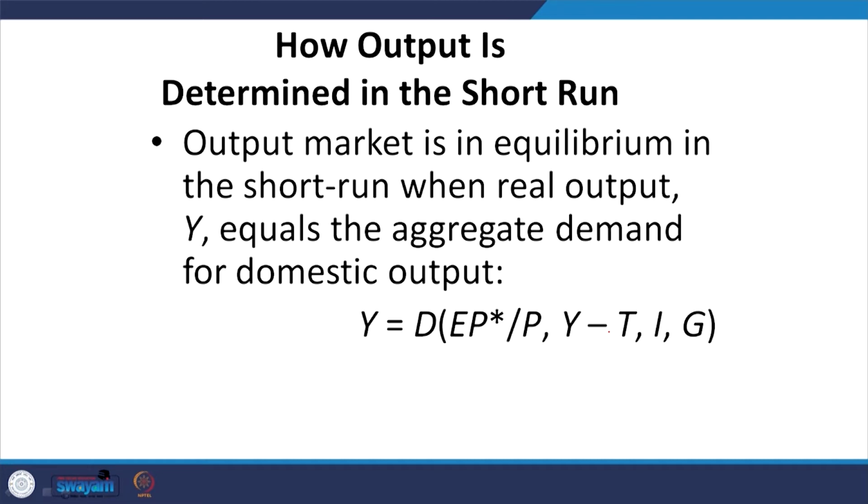That is the second question we asked from the beginning. As mentioned in the Krugman-Obstfeld book, the output market is in equilibrium in the short run when real output, that is Y, equals the aggregate demand for domestic output, that is Y equals aggregate demand, D. Aggregate demand here we are mentioning as a function. Okay. So, whenever these two are equal, then we get output market equilibrium.